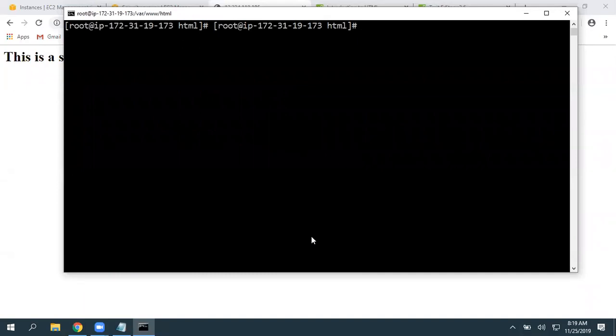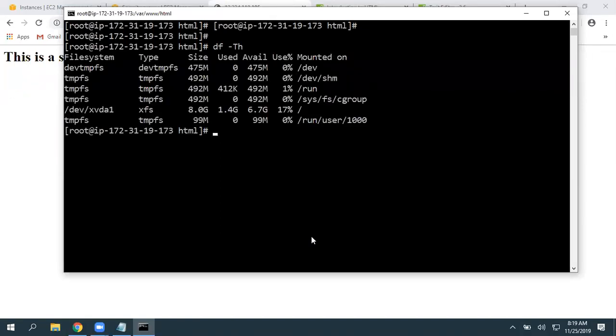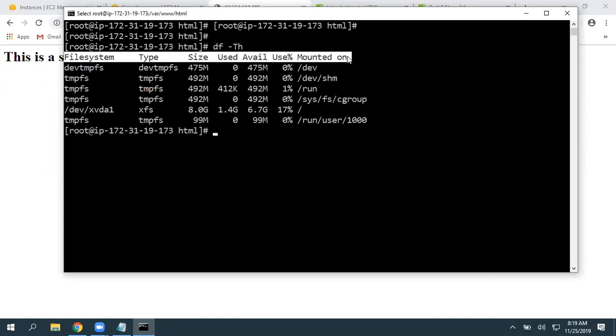Okay. So now, if you want to associate a new volume, first of all I want to see how many volumes I have associated to this. Let's assume you really don't have any access to the AWS console level. You want to view. Then the command is df -T -H. It is going to show you all the available file systems, their types and sizes, the used percentage, and where each is mounted.